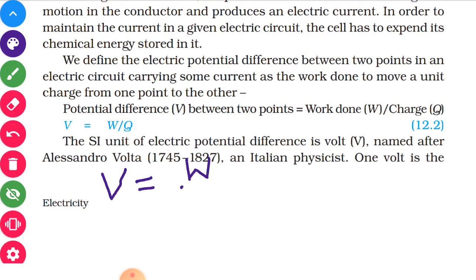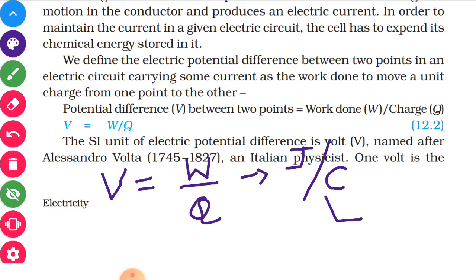So total work done divided by the charge will give you the potential difference. Work is measured in joule and charge is measured in coulomb. So its unit is joule per coulomb, but in the memory of scientist Volta, this unit joule per coulomb is taken as volt. Now if you want to define 1 volt, then we can say it is the work needed to carry 1 coulomb charge from one point to the other is 1 joule.